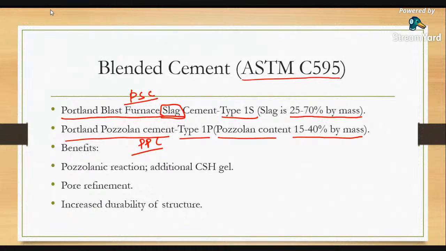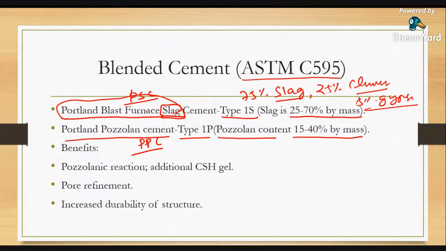Okay. So that is the advantage we can get of this blast furnace slag cement. In blast furnace slag, if you want to use the blended cement, you can use 75% of the slag, 25% of the clinker, and 5% of the gypsum. If you want to use the Portland blast furnace slag cement, you can take 75% of the slag from the iron manufacturing, and 25% of the cement clinker, and 5% of the gypsum, and you can actually produce the PBFSC, Portland blast furnace slag cement.